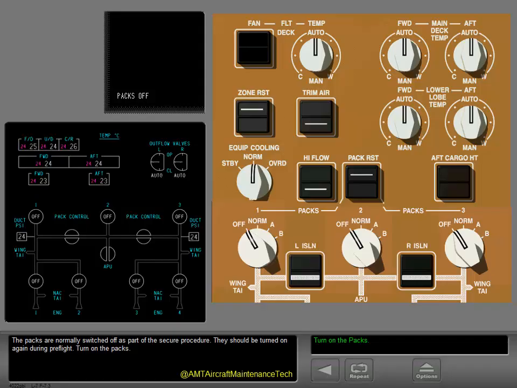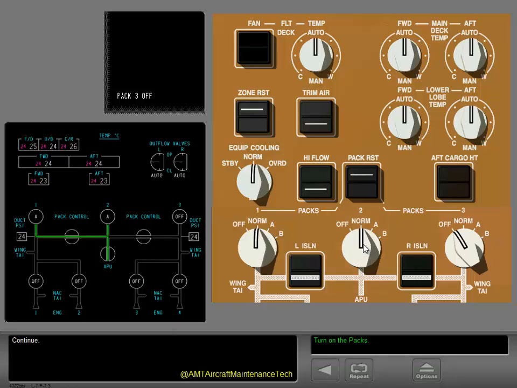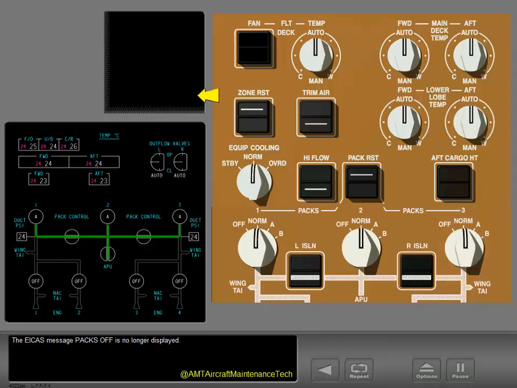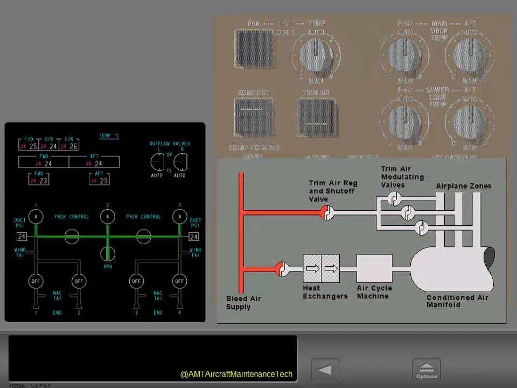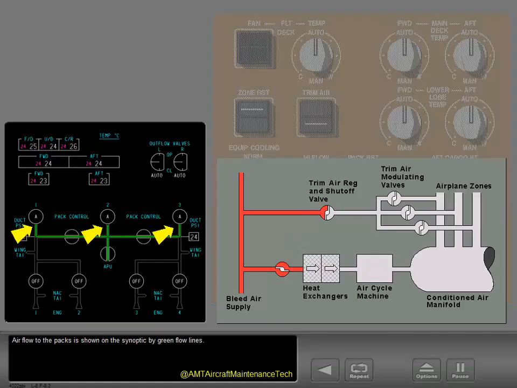Turn on the packs. The ICAS message "Packs Off" is no longer displayed. With normal selected, a flow control valve opens. This allows bleed air to enter the pack. Airflow to the packs is shown on the synoptic by green flow lines.